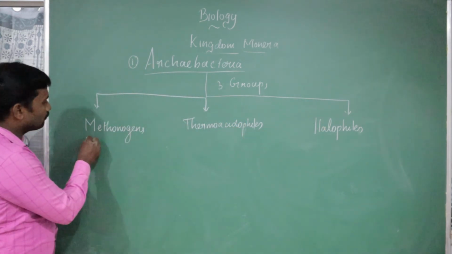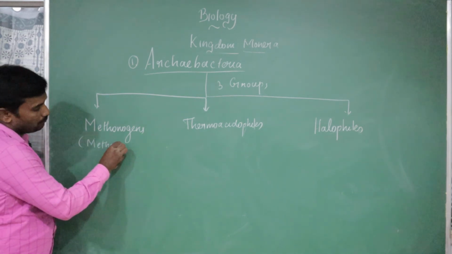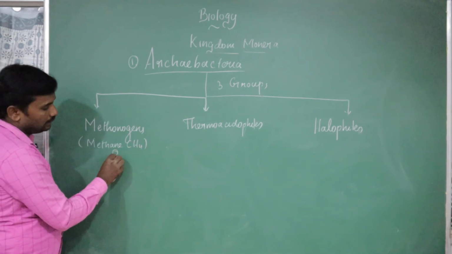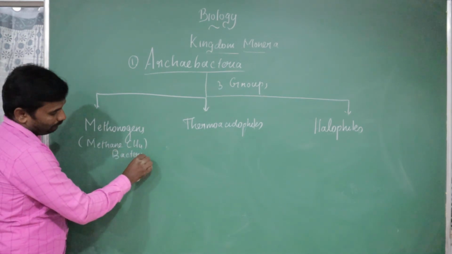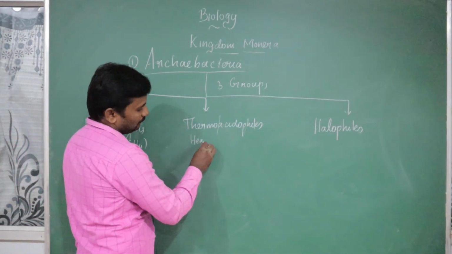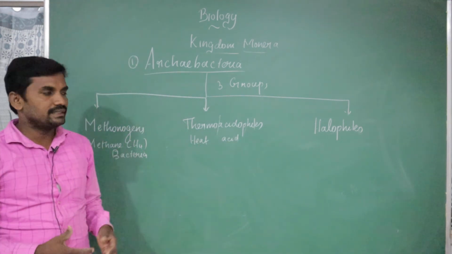Methanogens are methane producing bacteria. Methane, that means CH4. The second one, thermo means, you know very well, heat, and acido means acid. Heat as well as acid loving bacteria.